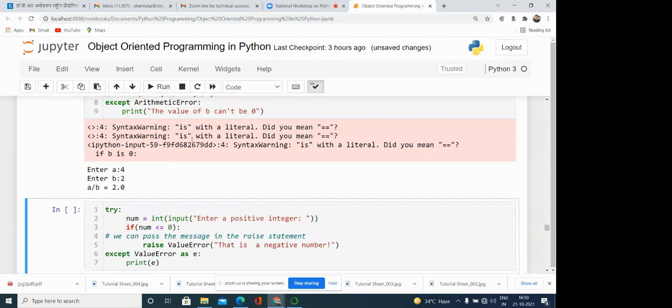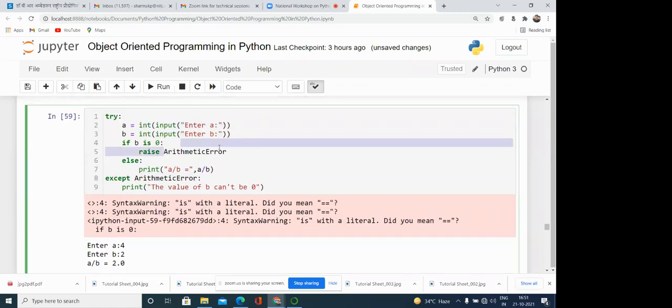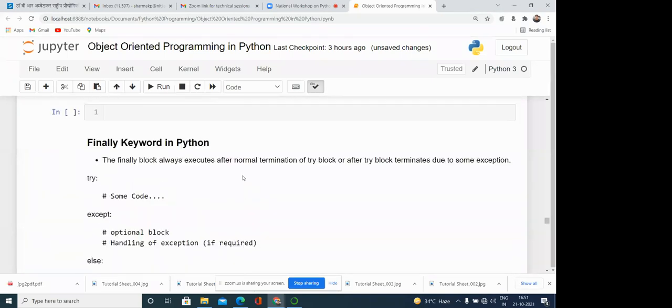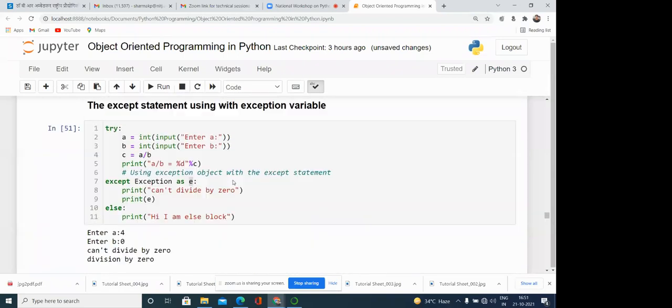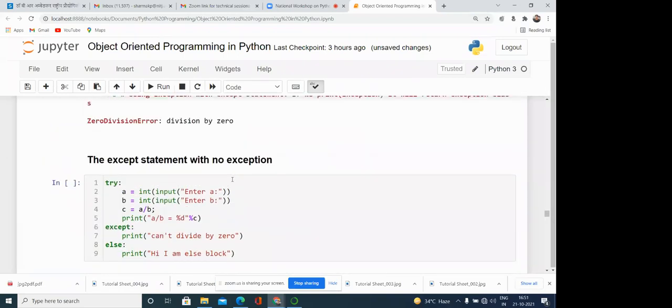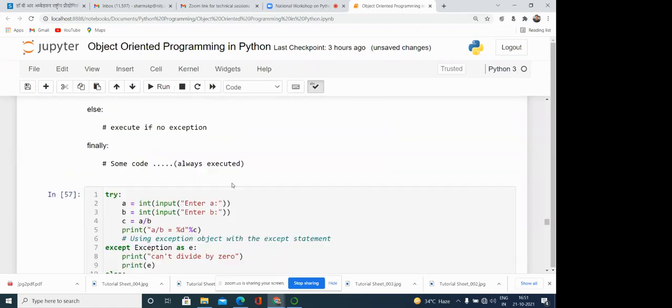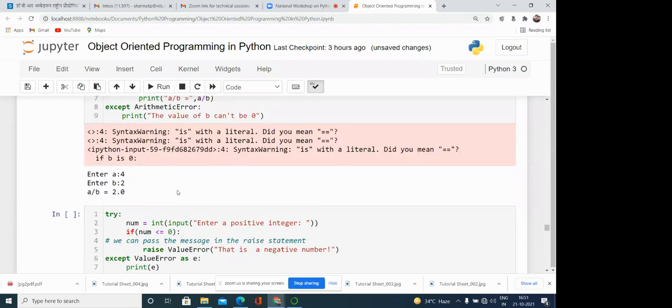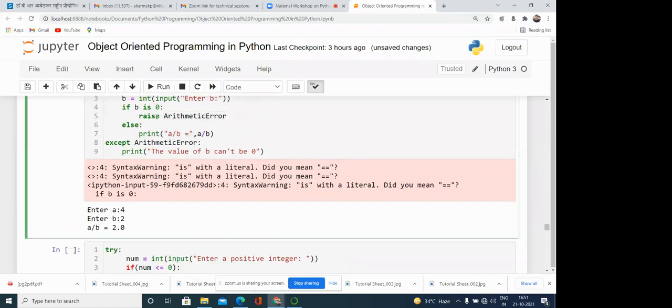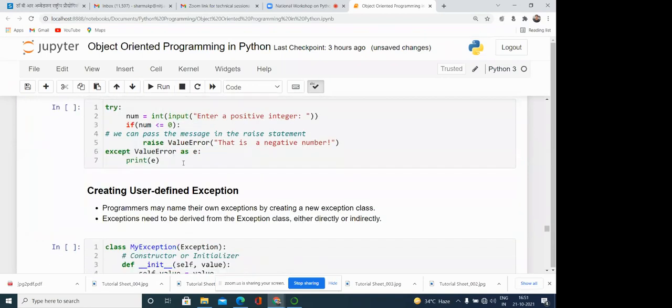Similarly, here you simply provide the name of the exception class. Sometimes you have seen there are two things: one is the name of the exception class, where we have printed this one. Here you can see ZeroDivisionError. This is the class and this is the message, division by 0. So it gives us the facility that if we are raising the error or exception ourselves explicitly, then we can pass the message also.